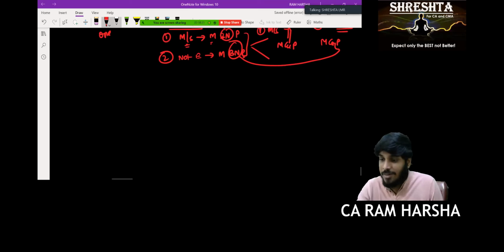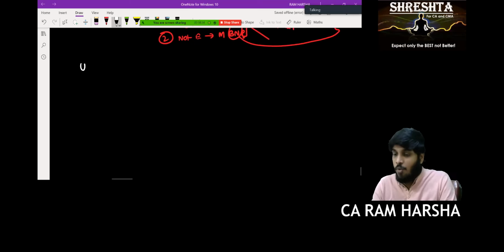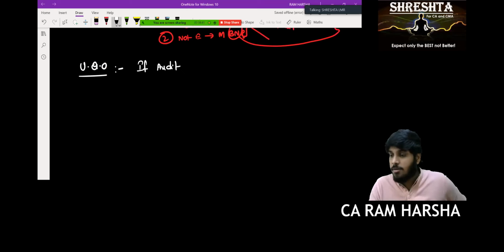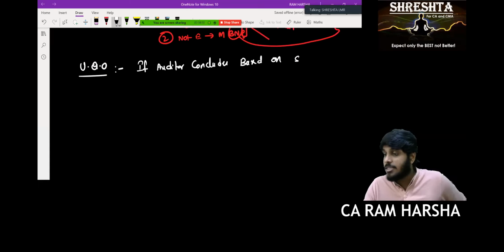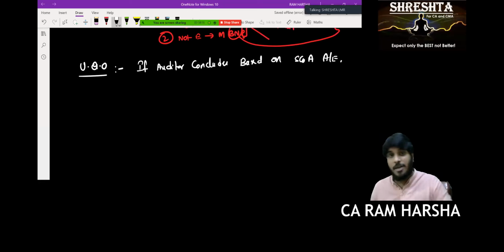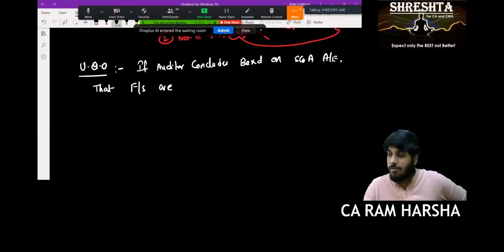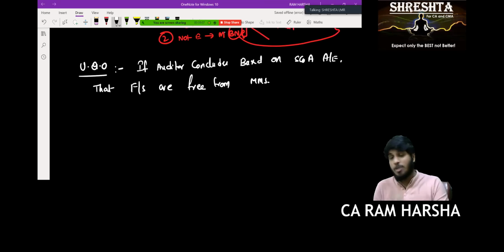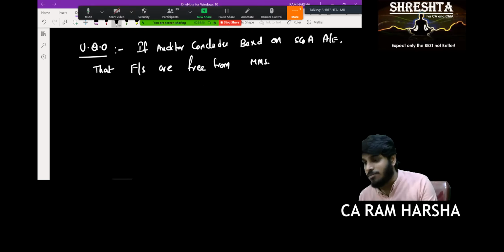Now we understood in which scenario which opinion to give. Now let us frame the definitions. What is an unqualified opinion? Have you obtained sufficient appropriate evidence in unqualified opinion? Yes, sir. If the auditor concludes based on sufficient and appropriate audit evidence that financial statements are free from material misstatements, you'll give which opinion? Unqualified opinion. Correct? Yes, sir.